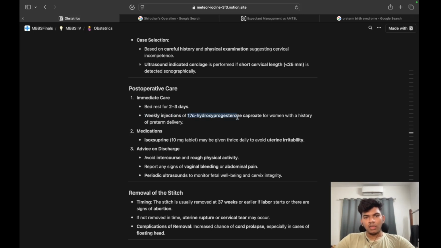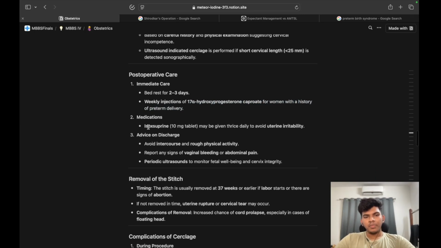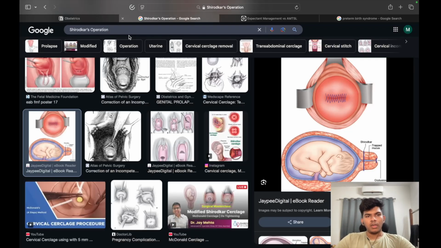weekly injections of IM 17 hydroxyprogesterone caproate for women with a history of preterm delivery. Medications: isoxsuprine 10 milligram tablet may be given thrice daily to avoid uterine irritability. It reduces uterine contraction.